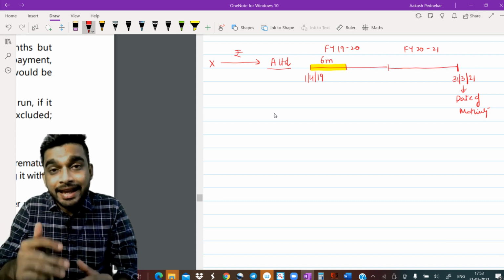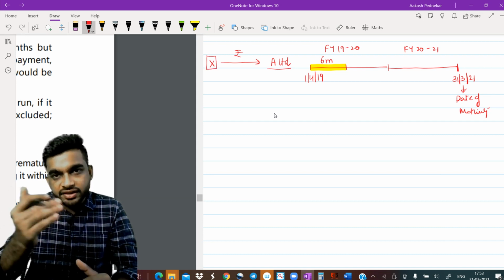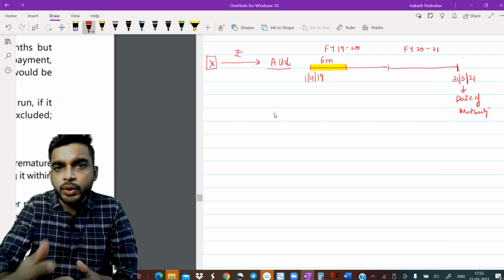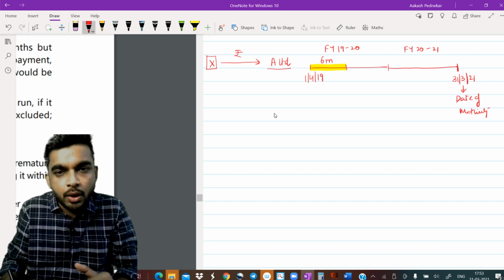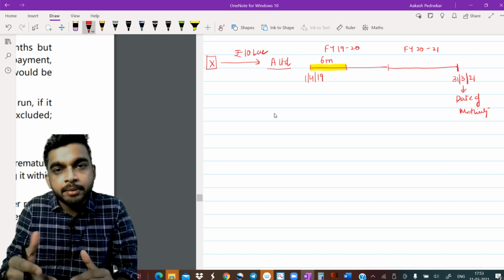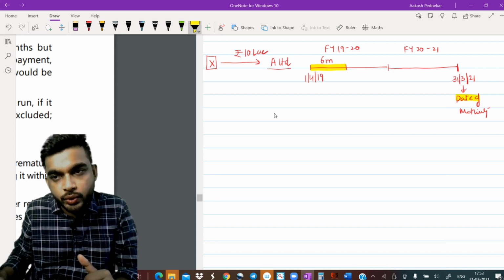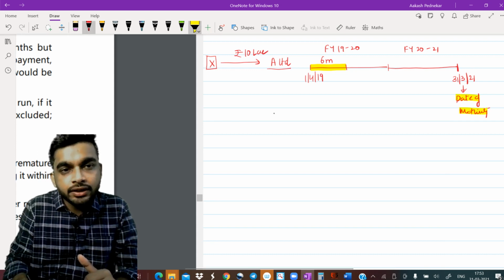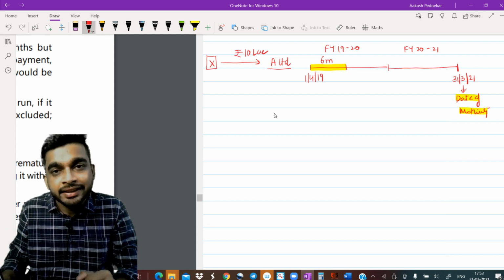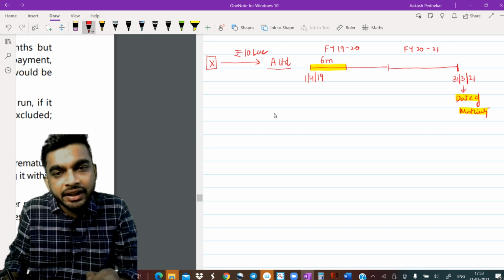Now, if at all Mr. X wants his money back, so I gave money to A Limited. Let's suppose I gave an amount of rupees 10 lakhs to A Limited. And they have told me that they are going to repay me the money on the date of maturity, that is on 31st March 21, along with an interest. The interest is going to be paid on an annual basis, per annum basis, and the interest is, let's take for example, at the rate of 10% per annum.